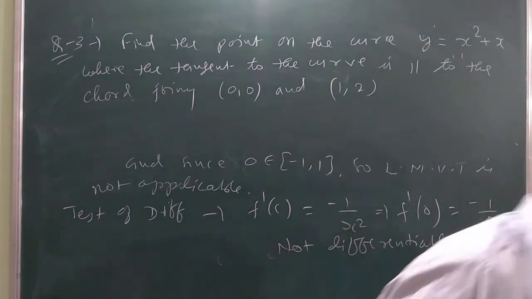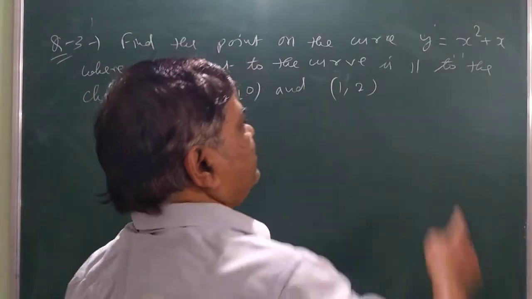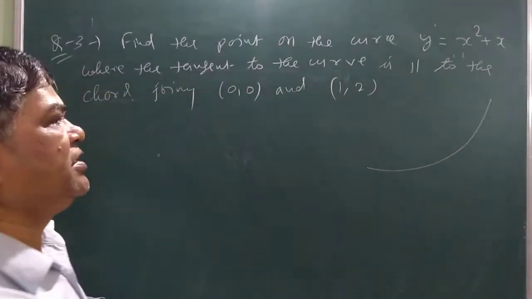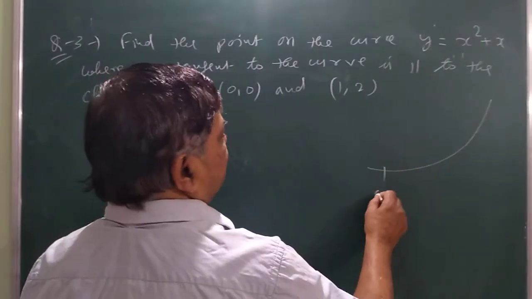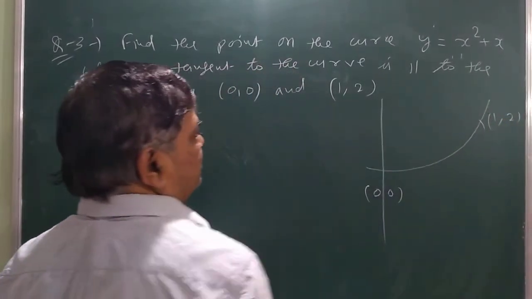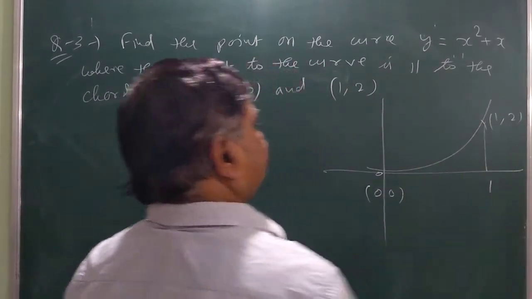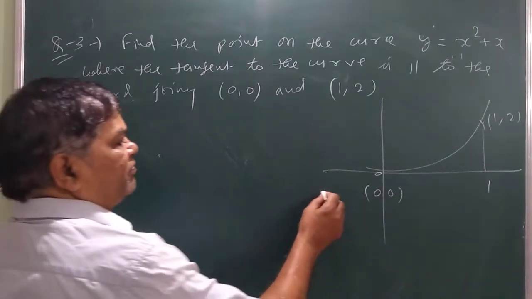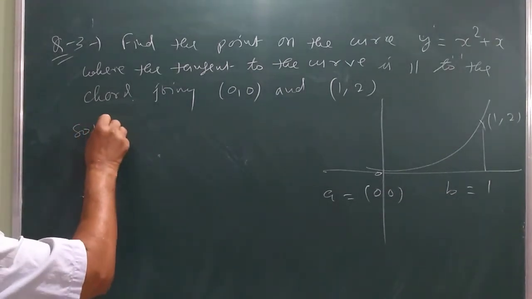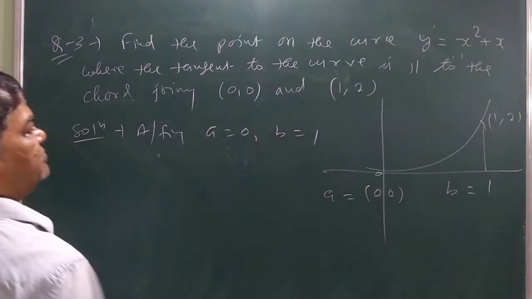So you see, just sketch the graph of this function. This is just a rough sketch of the graph. This is the point (0, 0), and this is the point (1, 2). So this is your 1. What is the value of a? This is 0, and the value of b is 1. So solution: according to the figure, a is 0, b is 1.